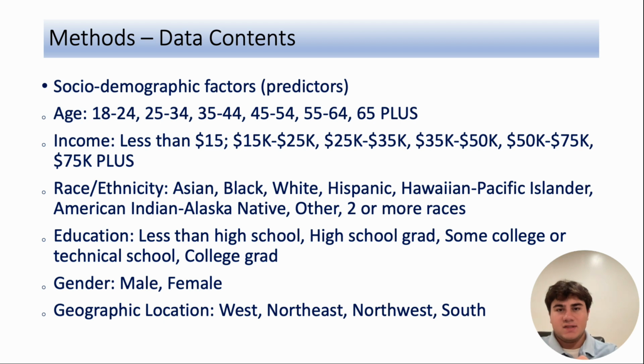The study examines these following predictors, which are age, income, race/ethnicity, education, gender, and geographic location, and the sub-factors are listed down below.